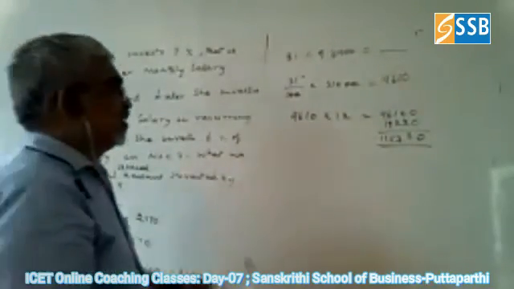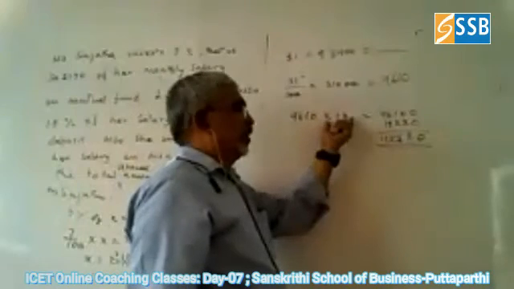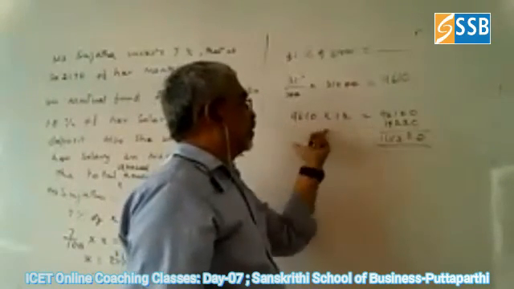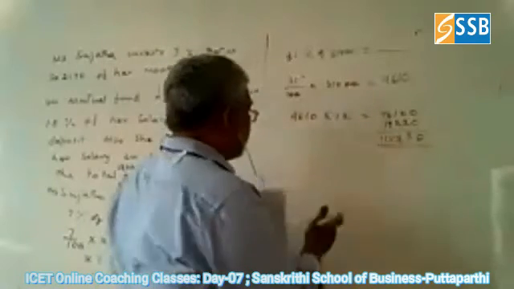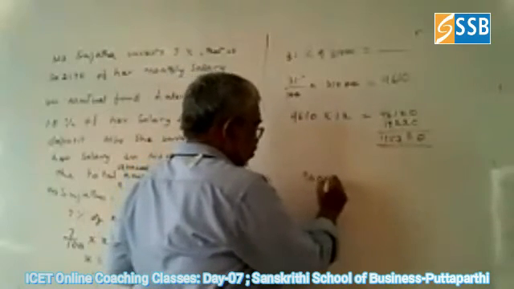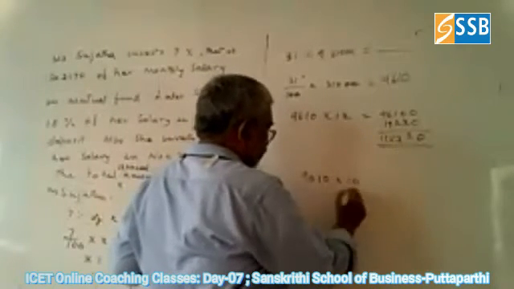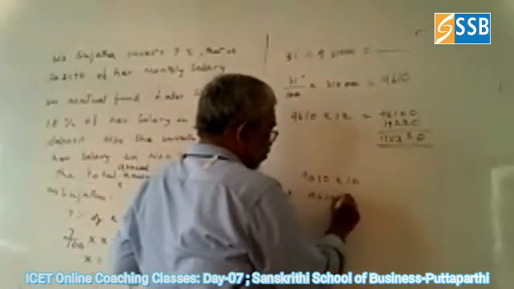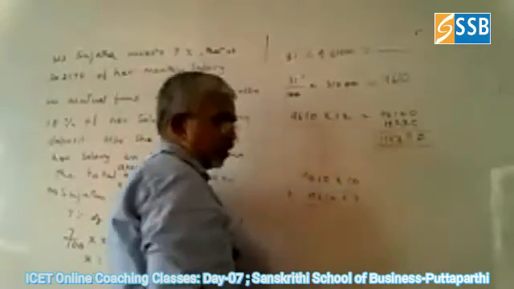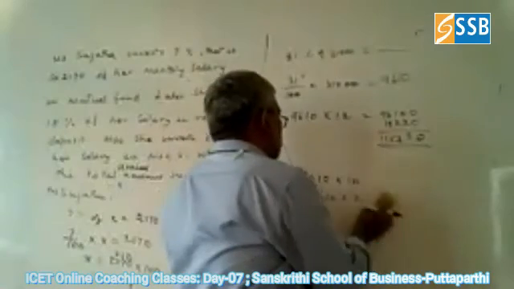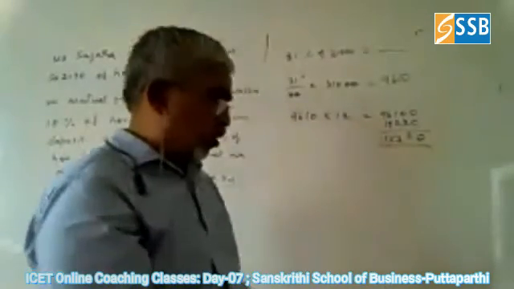Understood? What I did is, I did not multiply by 12, it will take time. So I multiplied by 10 and added it, and multiplied by 2. So what I did is 9610 into 10 plus 9610 into 2. This is what we can do, very simple. Okay. So you will get the same answer. So now the answer is 115320.